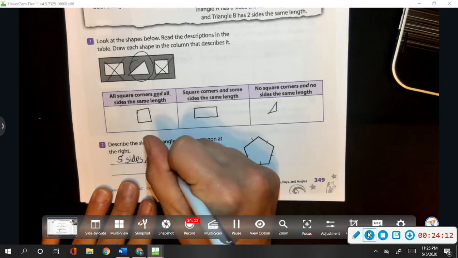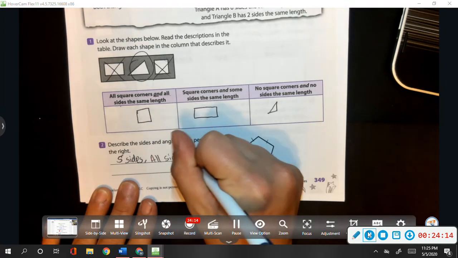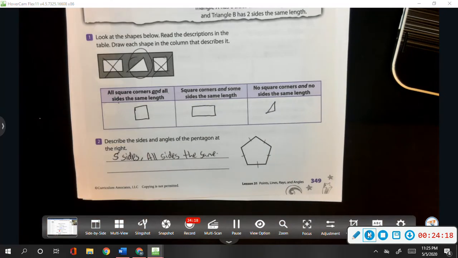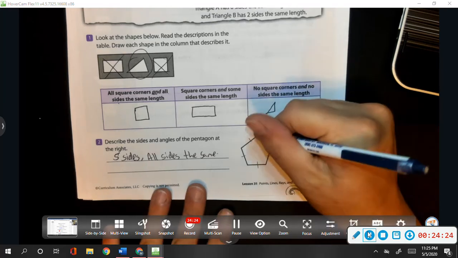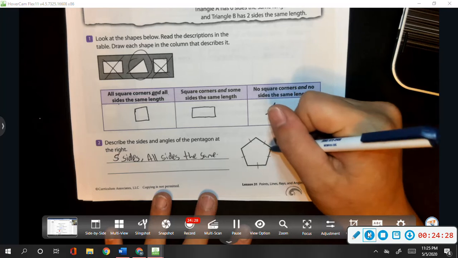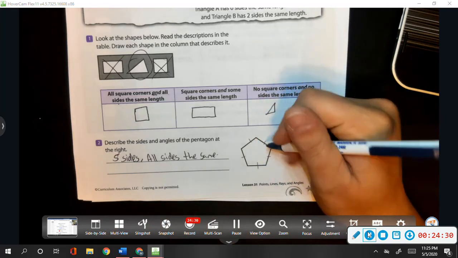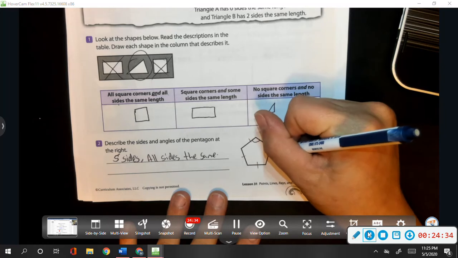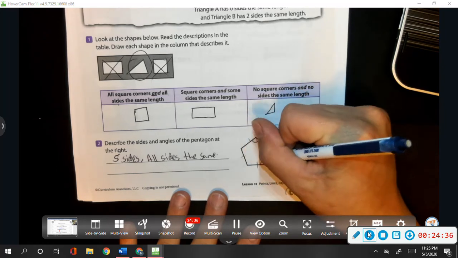All sides the same. How else can we describe the shape? What kind of angles do we see in this shape? Do we see any square angles? No, we don't really have any right angles. And it looks like we have some very wide angles that are more than 90 degrees.